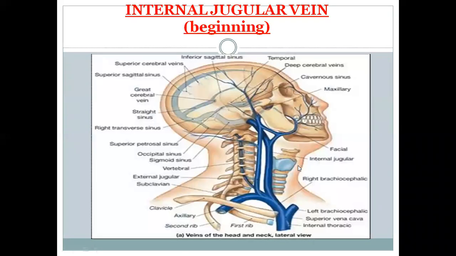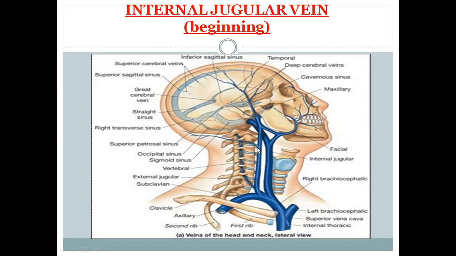Internal jugular vein. So this is an internal jugular vein which is coming from the jugular foramen downward into the neck. It is actually formed from the venous sinuses in the brain, and it drains the venous sinuses, and then through the jugular foramen it comes out into the neck. It joins with the subclavian vein, and it forms the brachiocephalic vein. When the two sides of the brachiocephalic vein join with each other, it forms the superior vena cava.